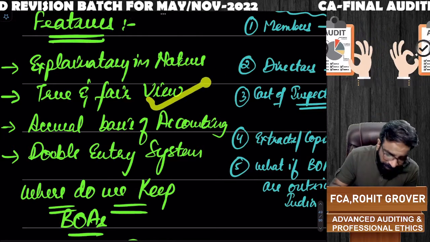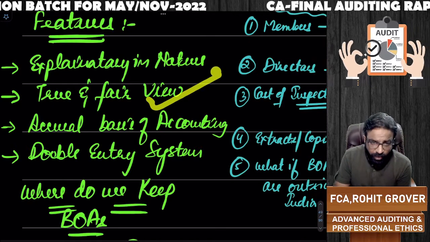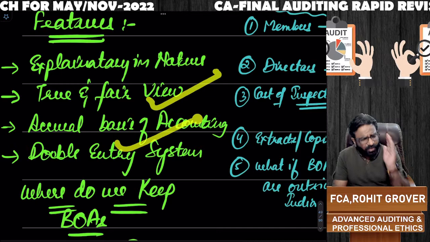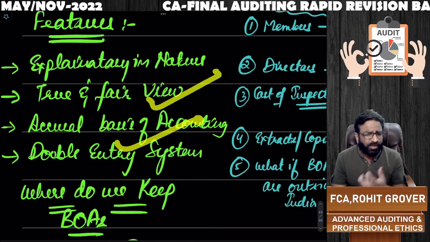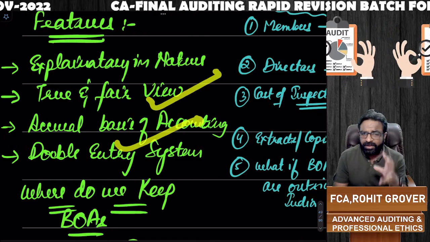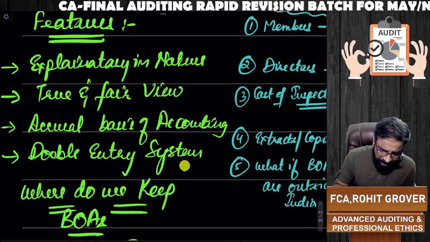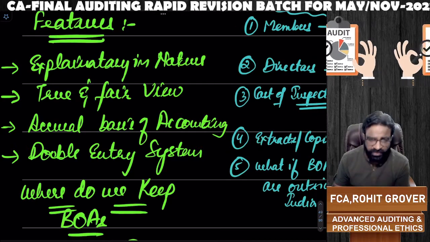Next point, if we expect the financial statements to be true and fair, books of accounts also have to be true and fair. And books of accounts are always prepared on the accrual basis of accounting if you are a corporate entity. If you are a non-corporate entity, you have a choice of maintaining your books of accounts on accrual basis or cash basis. That's your choice. But a corporate entity has to follow the accrual basis of accounting, and books of accounts are always prepared on the double entry system. So these 4 are known as the features of the books of accounts.